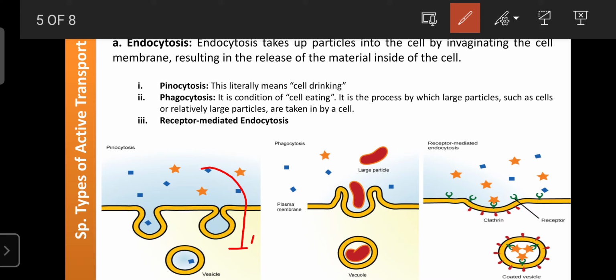Next one is receptor mediated endocytosis. Once again, integral proteins and peripheral proteins are present in the plasma membranes or biological membranes, and they act as receptors.